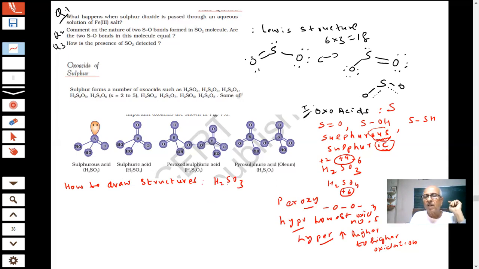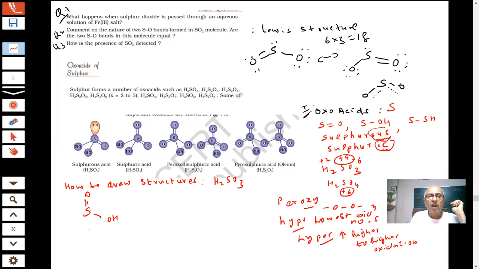So the clue we have is that the oxidation number should be lower. And there will be at least one sulfur-oxygen bond. Then there will be an OH bond, and another OH bond. I have used two oxygens, so how much oxygen is left?